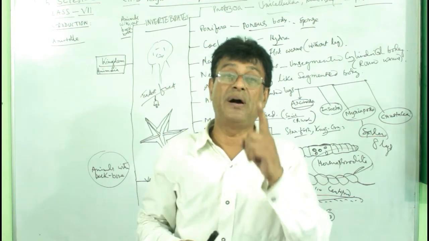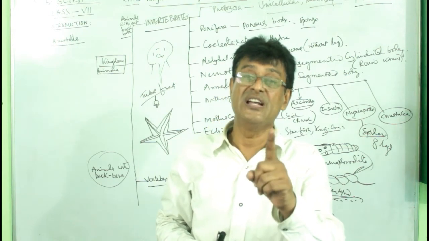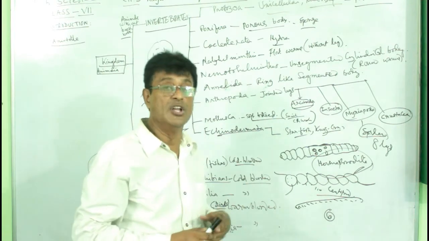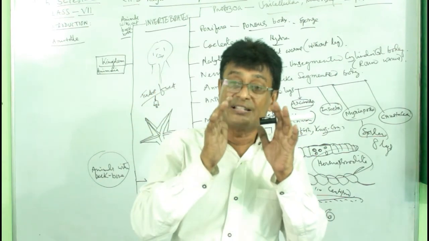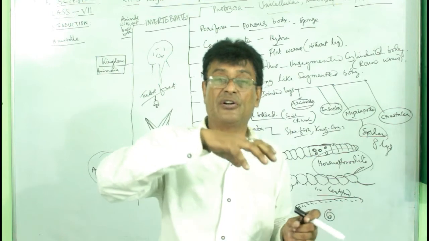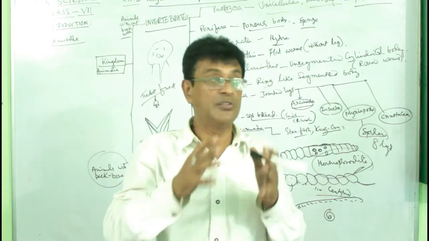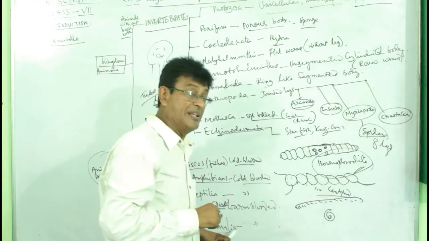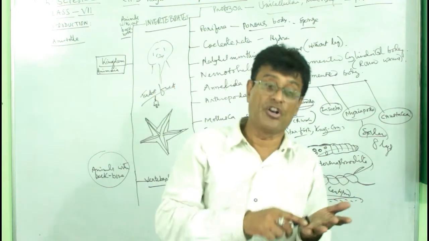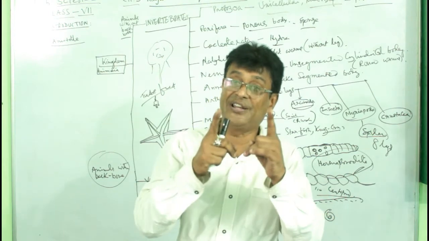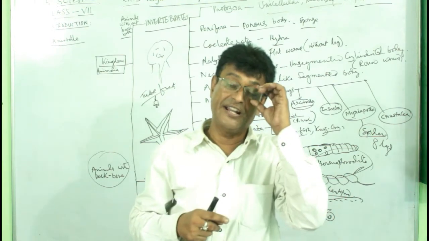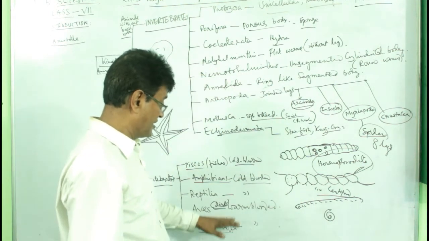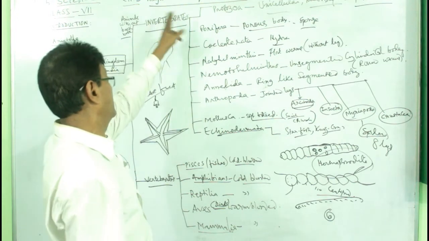Mammals give birth directly to the young ones and they have parental care. Parental care is there in birds also because they keep their chicks. Still, when the chicks are bigger and can fly, then they are free of the parental care. In human beings, the mammals, it is also there in dogs, in lions, in tigers; everywhere you see parental care. So these are all the classifications of the animals.